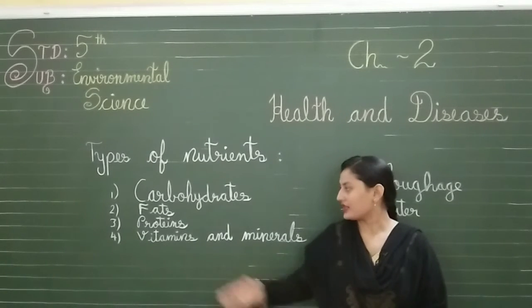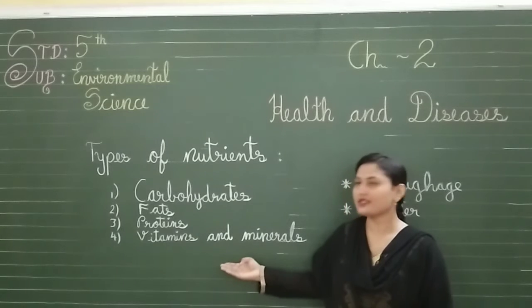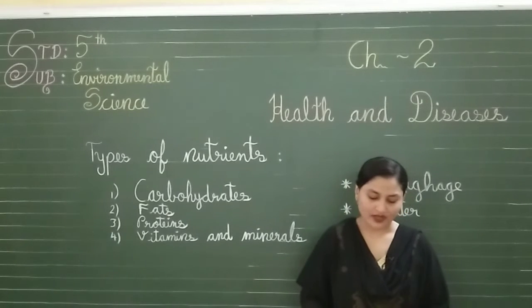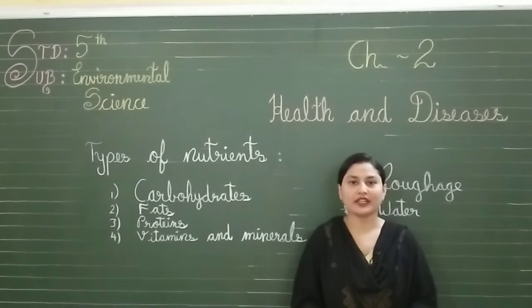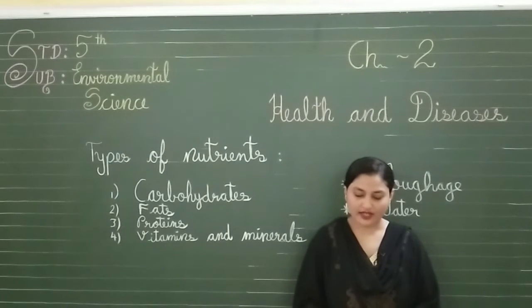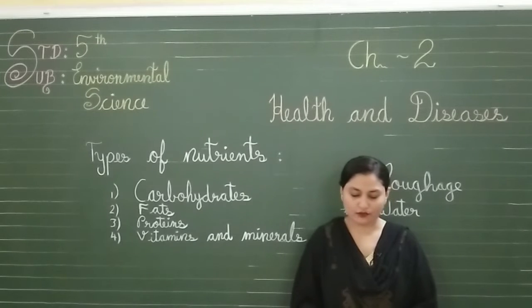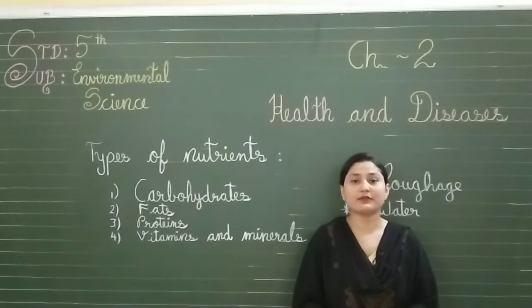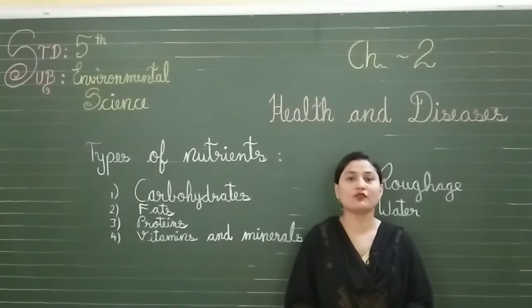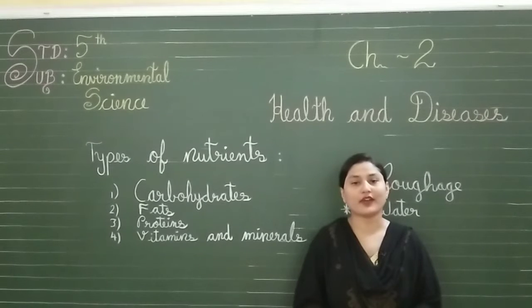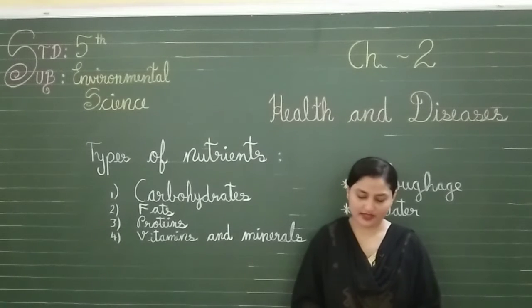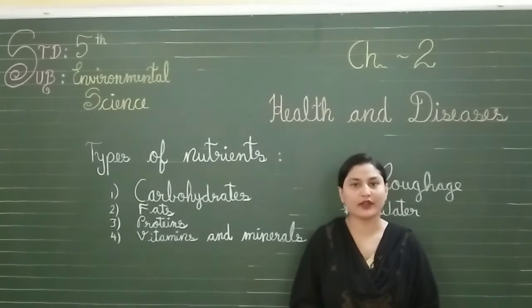Now the fourth one, vitamins and minerals. Vitamins help keep our body fit. They improve the appetite and increase the body's ability to fight disease. So it keeps our body fit, it improves hunger, and it also helps to fight against disease. Minerals help in the growth and development of the body.